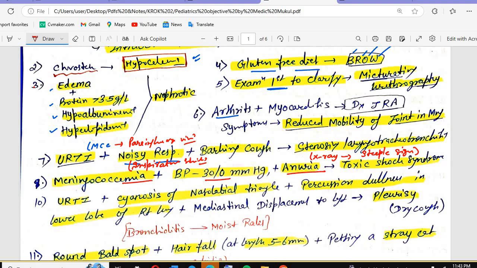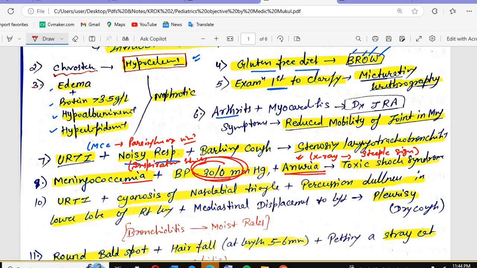If the BP falls down, that's the sign of shock. So this is meningococcal septic shock with acute kidney injury. Why the acute kidney injury? Because of the anuria. This indicates septic shock with circulatory collapse, because there is no diastolic pressure, and the anuria is a sign of acute kidney failure, a sign of multi-organ dysfunction.